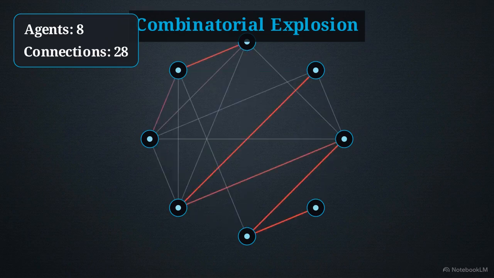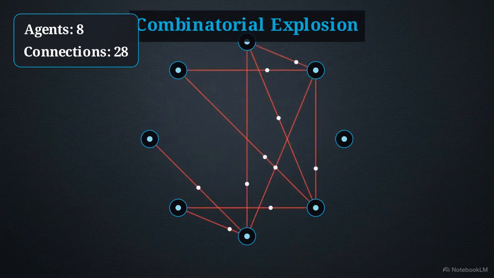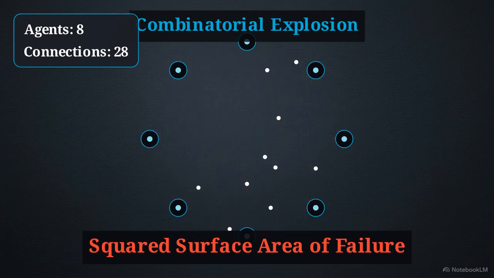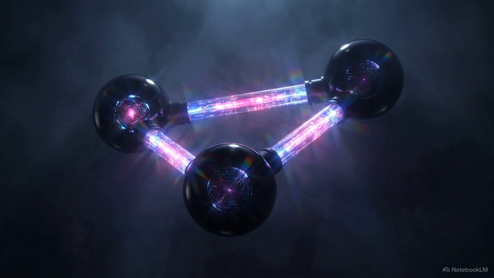Every new connection in the graph is another opportunity for context to be lost or corrupted, squaring the surface area of failure. The protocol connecting these agents is the system. Its design determines whether the workload succeeds or collapses.